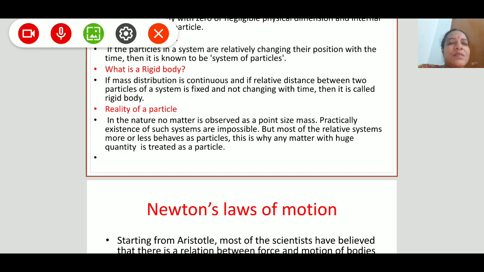We are just considering the particle like this, but most systems more or less behave as particles. So in this lesson we consider a rocket and a small ball, both of equal size, as two particles of equal size. That is the reality of the particles.